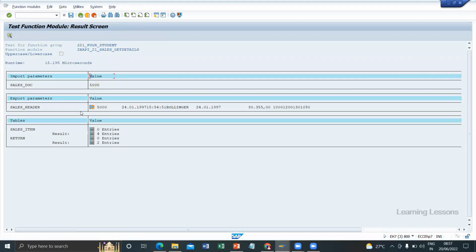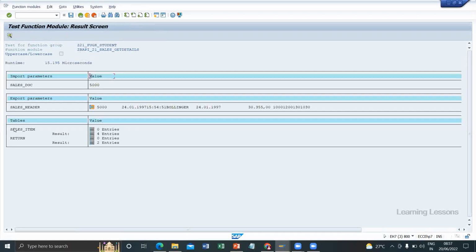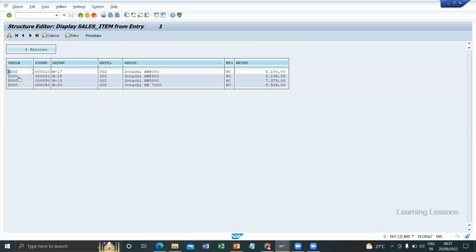You see here, the sales header we got with all the fields, VBELN, ERDAT, ERNAM, AUDAT, all the entries we got. And item data comes under tables because we declared it under tables. If you see here, sales item result, 4 entries. We have 4 line items, 10, 20, 30, 40, with net worth, unit of measure, description, material group, material, and sales document number 5,000.